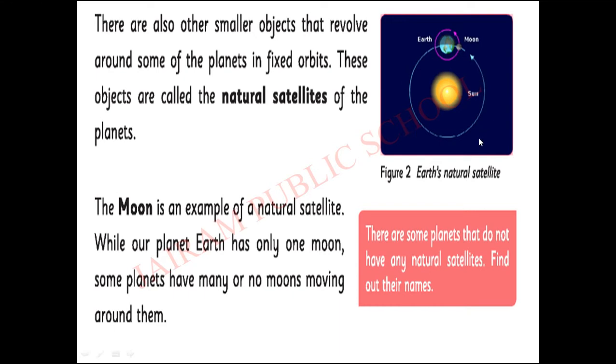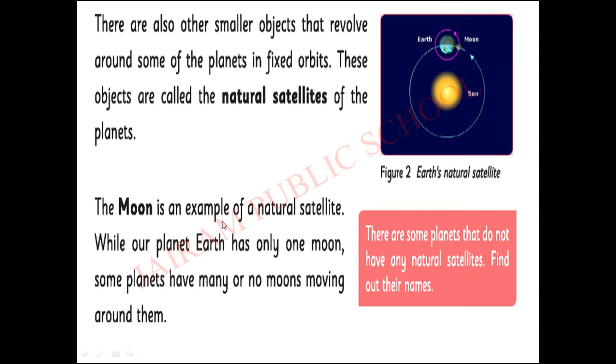See this image. Which is the center of the solar system? Sun. Earth goes around the Sun. The Moon, which is the natural satellite of the Earth, goes around the Earth. Listen here. The planets and the satellites also have separate orbits. They do not touch each other.